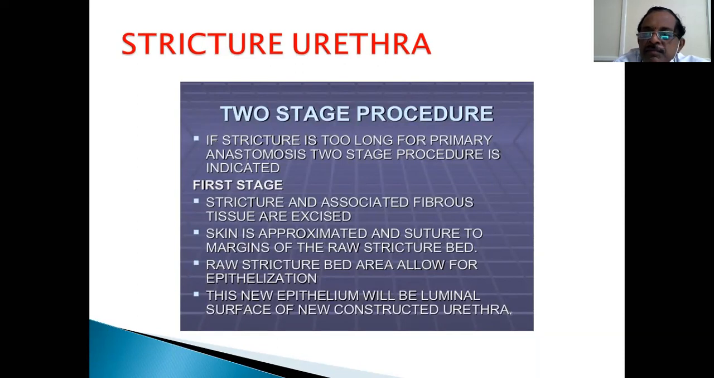or even nowadays, even bigger lengths are substituted by single-stage urethroplasty only, using the prepuce or the preputial skin, or penile skin also used, and all the stricture is excised, and then skin is approximated to the margins of the raw strictured bed, so that the tube is reformed using the skin. So this is a two-stage or single-stage procedure: primary repair by excision of the stricture and anastomosis, or a single-stage or multiple-stage procedure using the penile skin or the preputial skin. So that is about stricture.